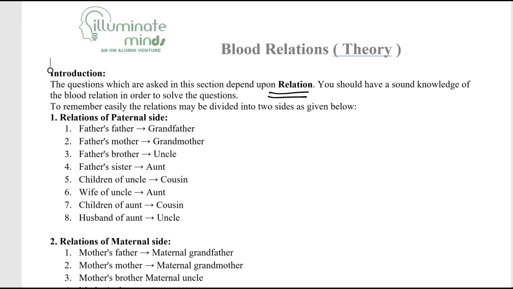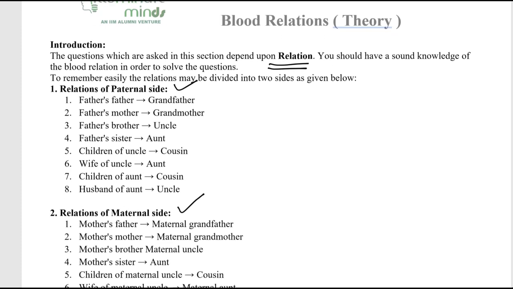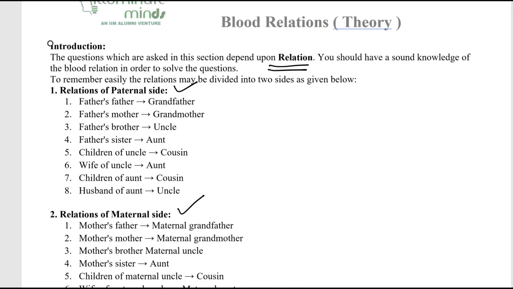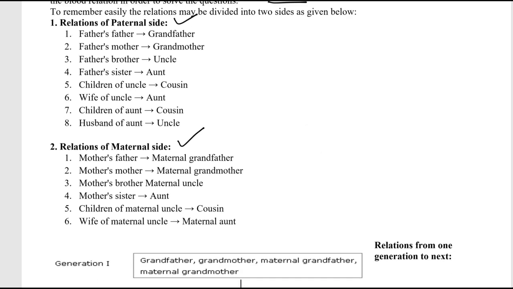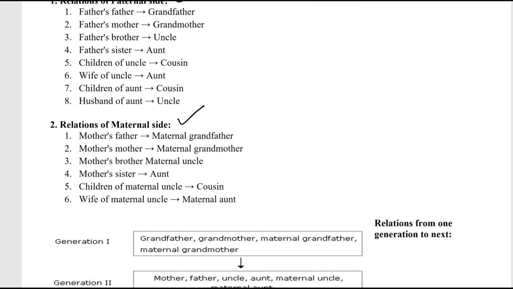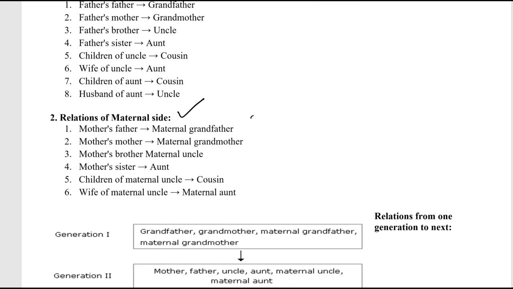Now there are two types of relationships: one is on the paternal side, the other is on the maternal side. On the paternal side: father's father, grandfather, most of you must be knowing all about this. Father's mother, grandmother; father's brother, uncle; father's sister, aunt; children of uncle, cousin; wife of uncle, aunt. So this is the nomenclature.